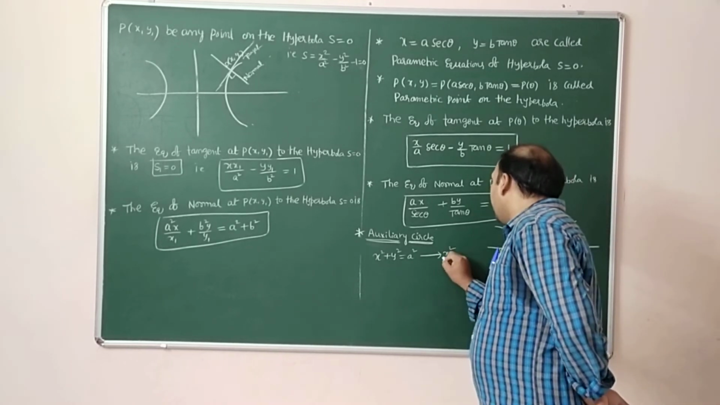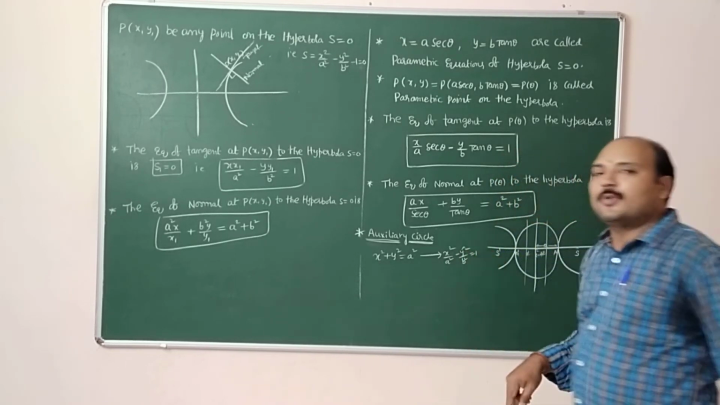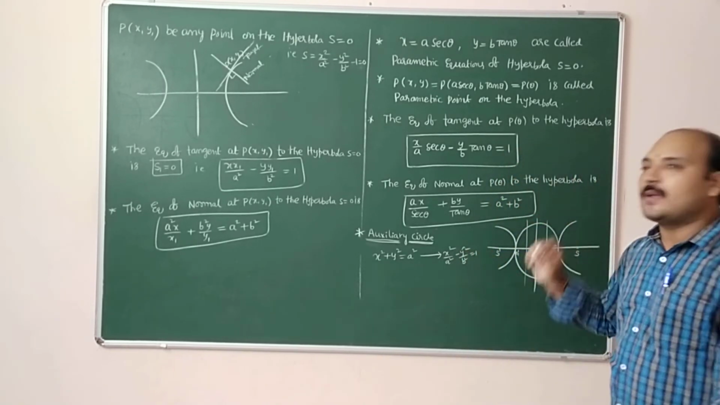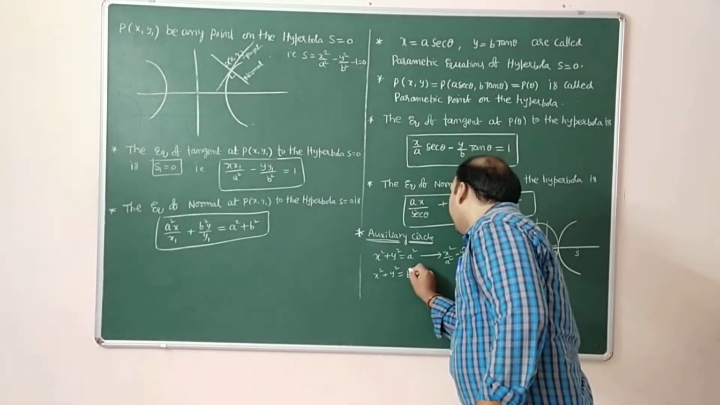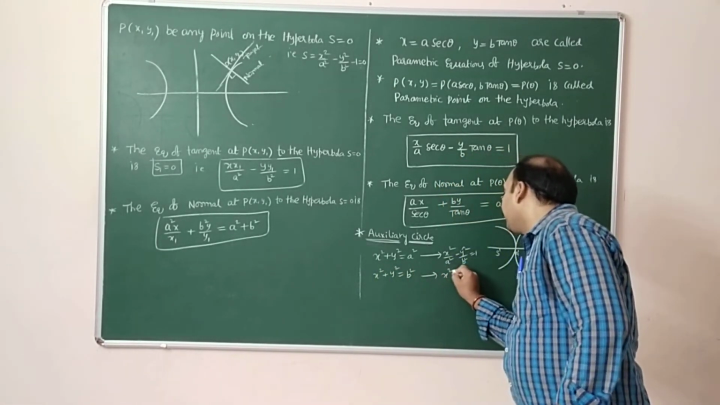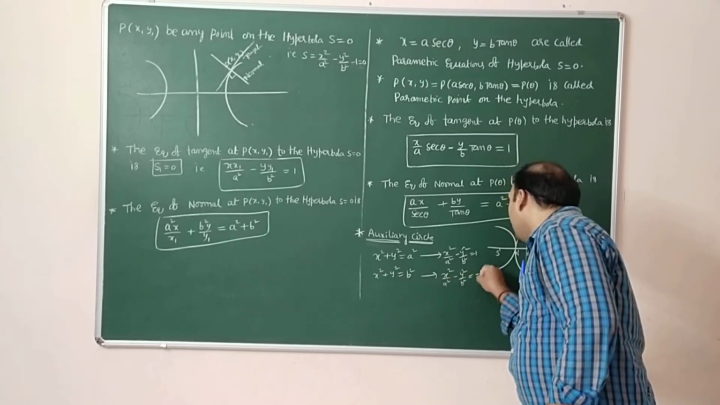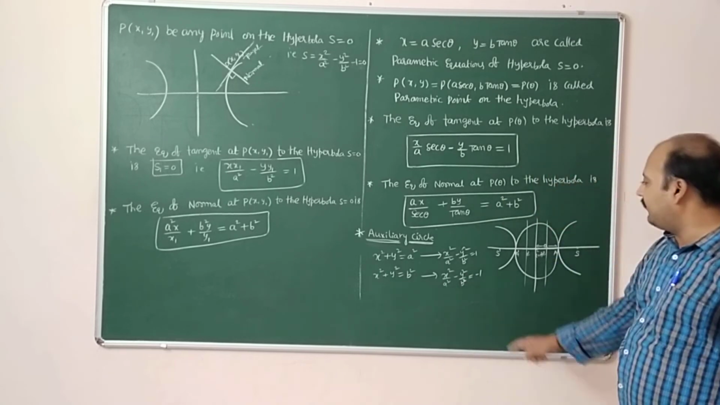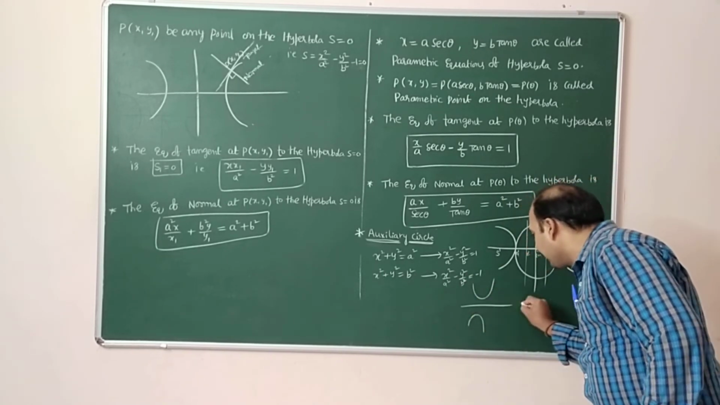For x square by a square minus y square by b square equal to 1. Suppose if it is conjugate hyperbola, x square by a square minus y square by b square equal to minus 1, and the auxiliary circle is x square plus y square equal to b square. If it is conjugate hyperbola, the figure will become like this now.